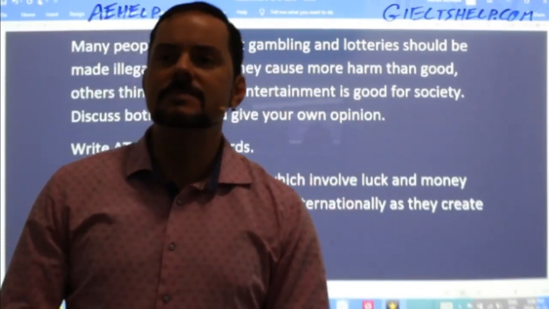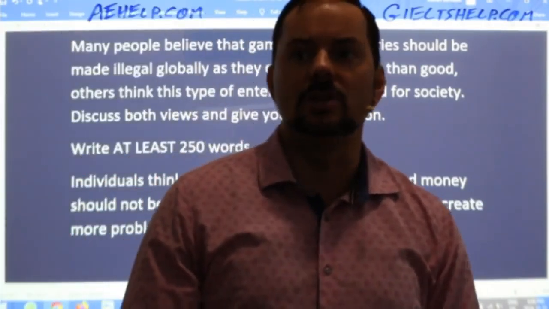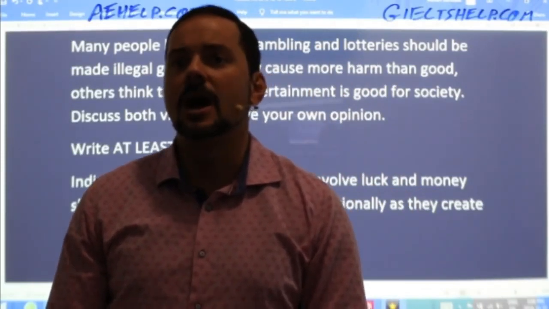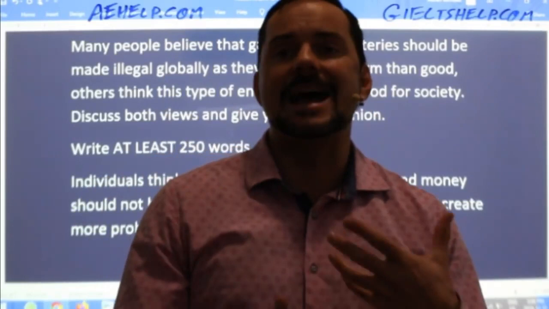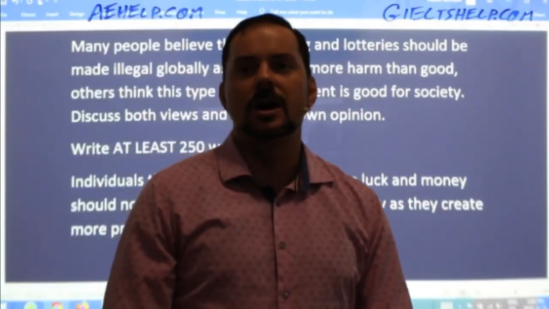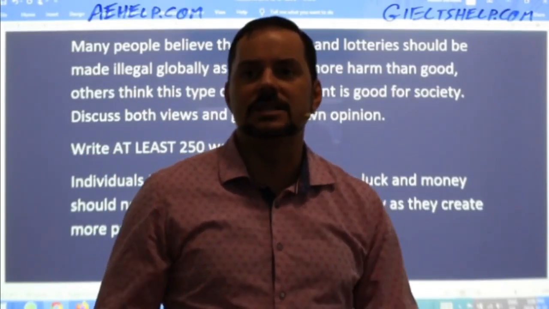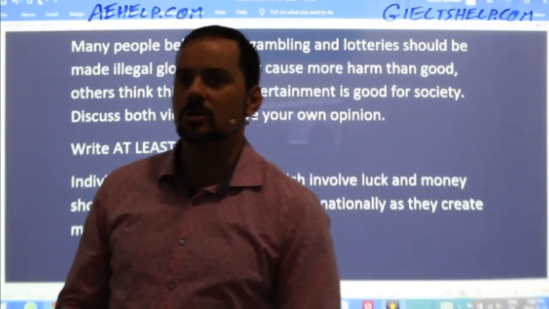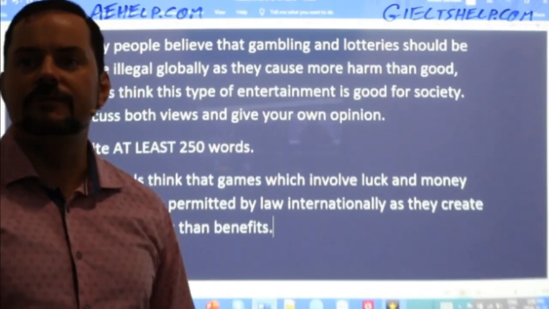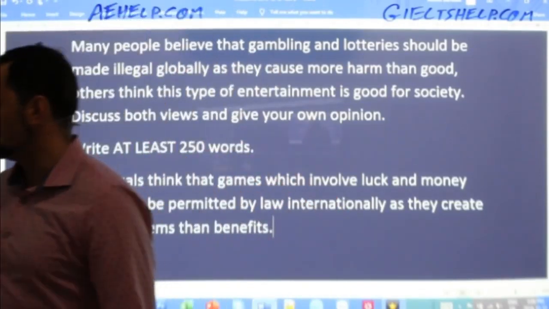Shang Hung says millions of citizens think that fortune games such as gambling and lotteries should be prohibited because it is detrimental for society. Notice, students, the great vocabulary that's emerging from your peers. Marasa says betting and lotteries. Shang Hung says fortune games. Those are all good. And Shang Hung finishes, others think that the benefits are more than the deficits. Good, Shang Hung. Okay, good. All right.